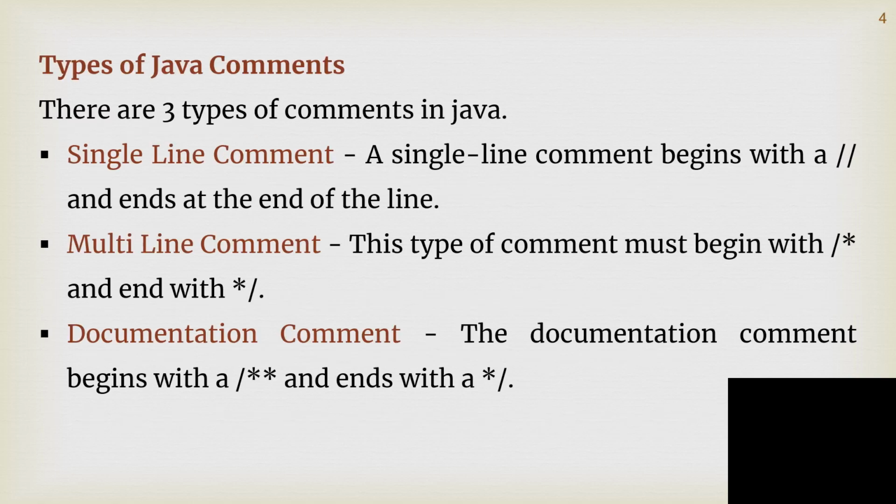Next is the types of Java comments. There are several types of comments: single line comment, multi-line comment, and documentation comment. A single line comment begins with a double slash and ends at the end of the line, so it comments only a single line. A multi-line comment begins with slash star and ends with star slash, so that it comments more than one line. A documentation comment begins with slash double star and ends with star slash.